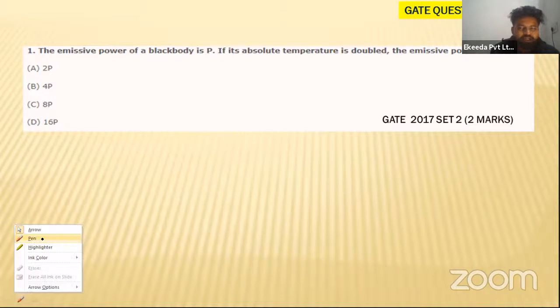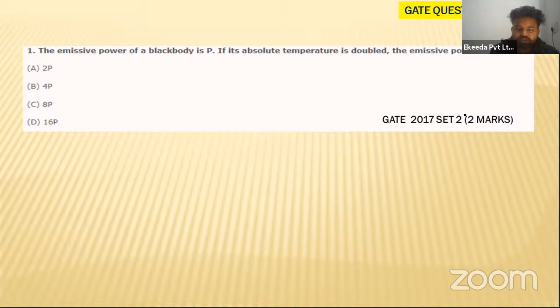So this is the simple question they are asking. That is for 2 marks, my dear student. This is the simplest question they are asking. So tell me the answer first. Rohan, Anirudh, you can tell me the answer. Just tell me the answer. What will be the answer for this?